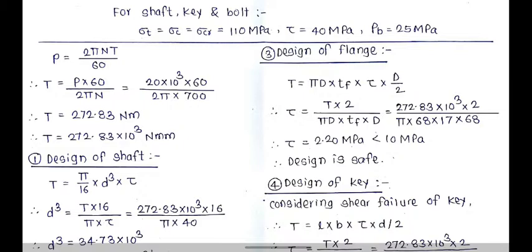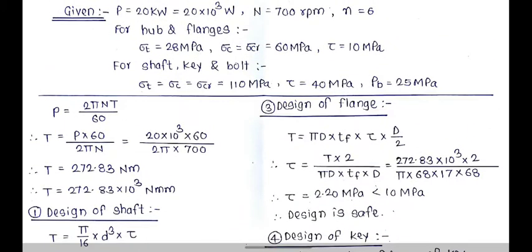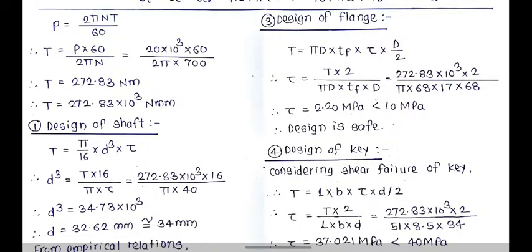Next, third step is design of flange. So, torque transmitted by a flange is given by the equation T is equal to pi d Tf tau multiplied by d by 2. Again here you have to check the induced shear stress with the permissible shear stress. So, equate the equation for tau. Once you put all the values, tau will be 2.20 megapascal, and in the problem the safe stress is given as 10 megapascal. The induced stress will be 2.20 megapascal, which is less than 10 megapascal. So, we can say that our design is safe.